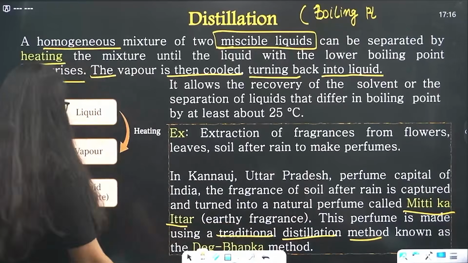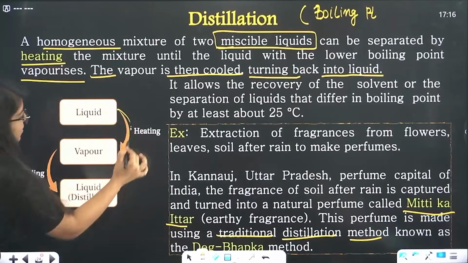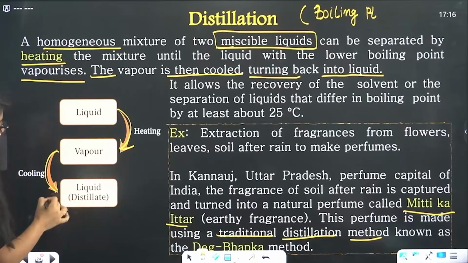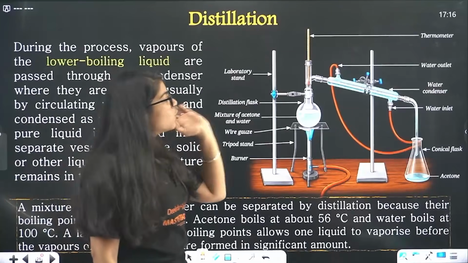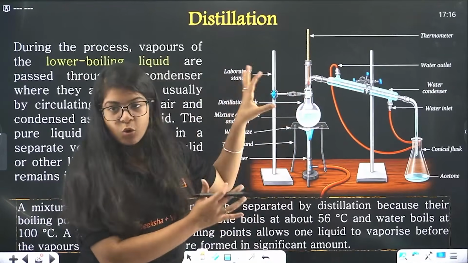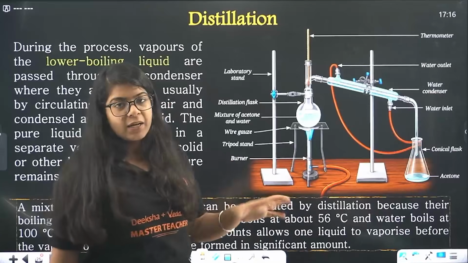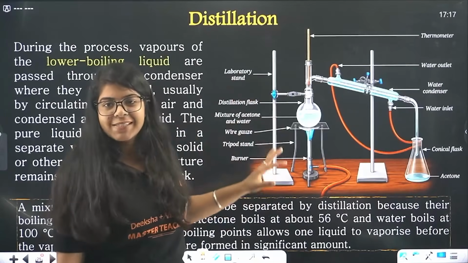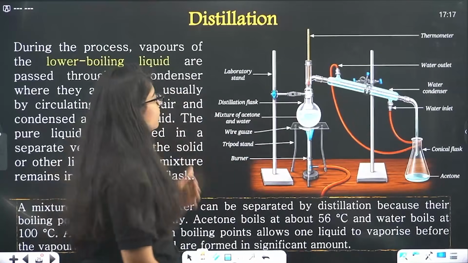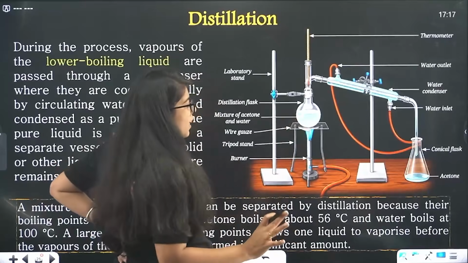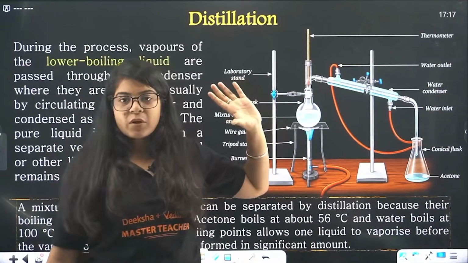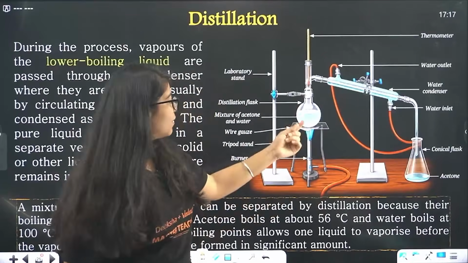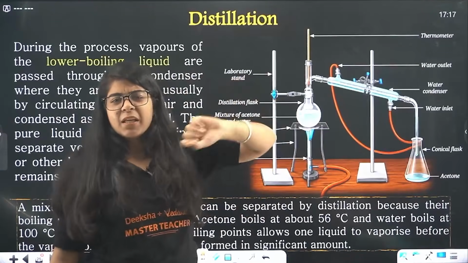Okay, so let's study it. So basically liquid is vaporizing, and again we are cooling it, and again the vapor is getting converted back into liquid. Now how exactly is this happening? So see, you have this whole beaker. This is a whole setup. You will make experiments with apparatus and you will learn what exactly these are called. Now you have these burners in your lab. You have this wire gauze and you place a beaker over it. Now you won't place it directly over the flame. There will be a thing here and it will be in the air.